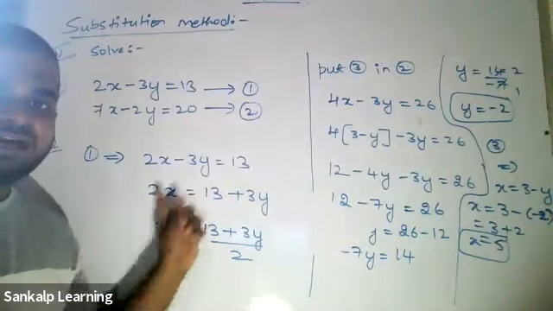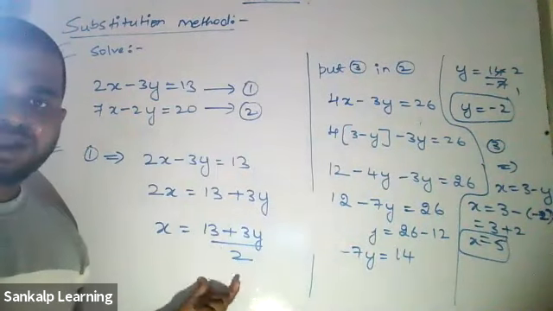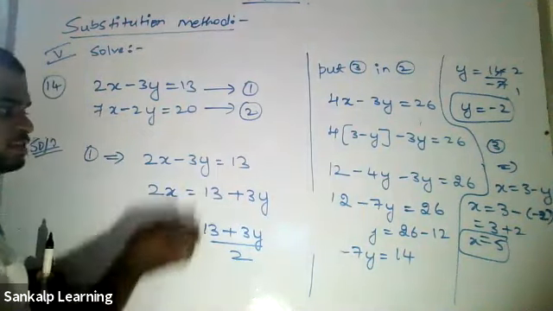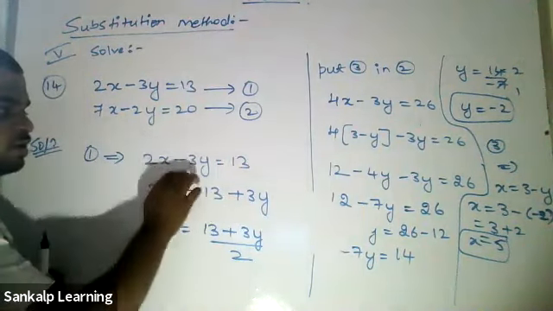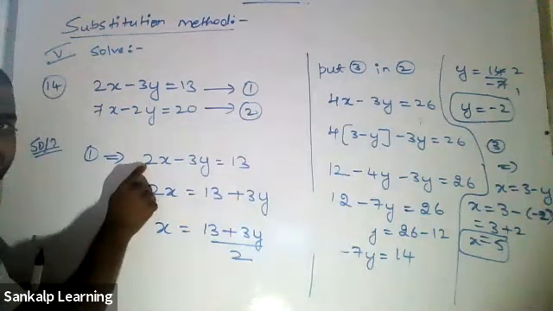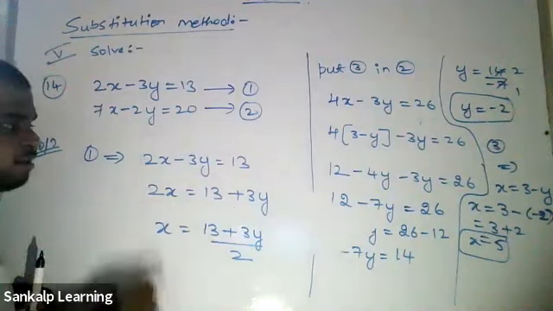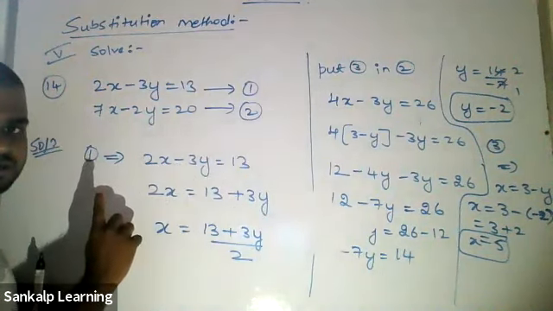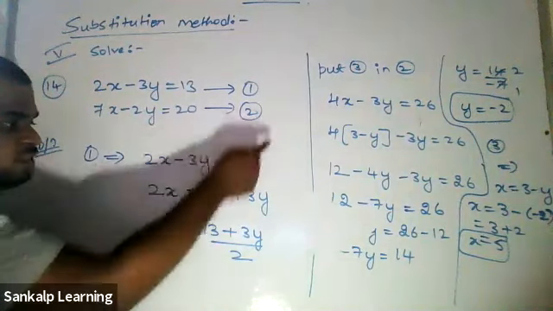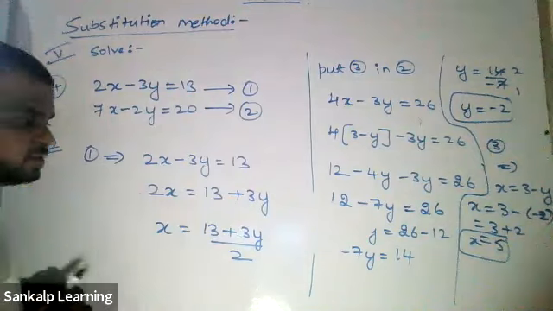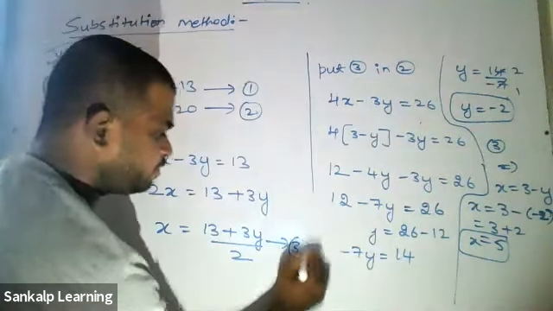Please understand this properly because we'll use the same thing in the graphical method also. There also we solve for x. We need only x. Do we need this minus 3y? No. Send it the other side. Will you send this 2 first? No, because there is a term attached. That is what I was explaining. Minus 3y to the other side becomes plus 3y. 2 is in multiplication, so going to this side it will become division. So this is your equation 3.